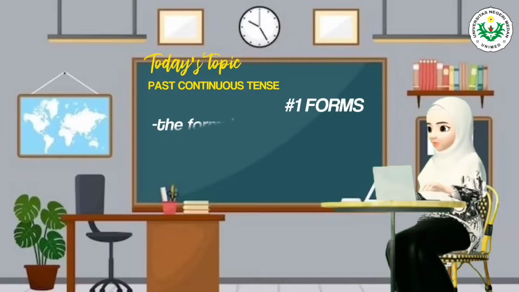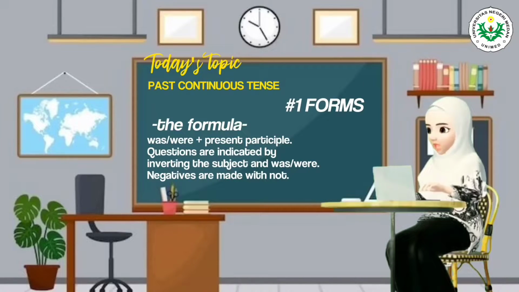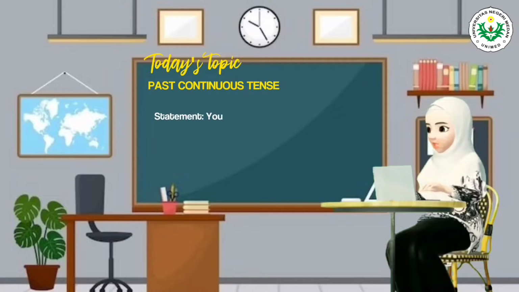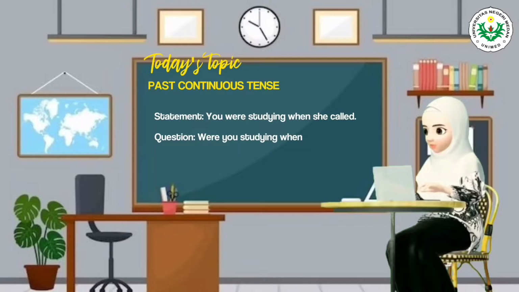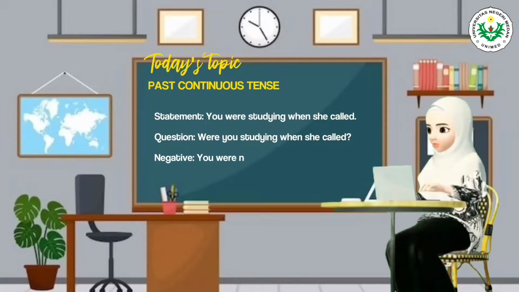The first is past continuous forms. The past continuous is formed using was or were plus the present participle. Questions are indicated by inverting the subject and was or were. Negatives are made with not. So, for the statement, you can write or say: you were studying when she called. For the question: were you studying when she called? And for the negative: you were not studying when she called.